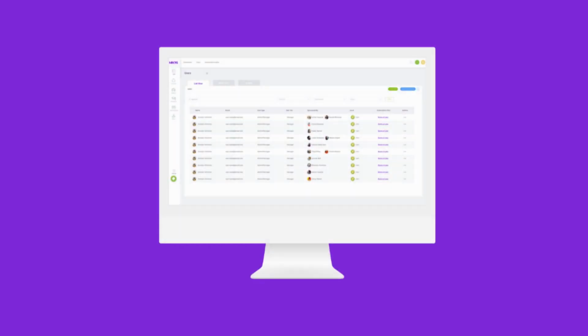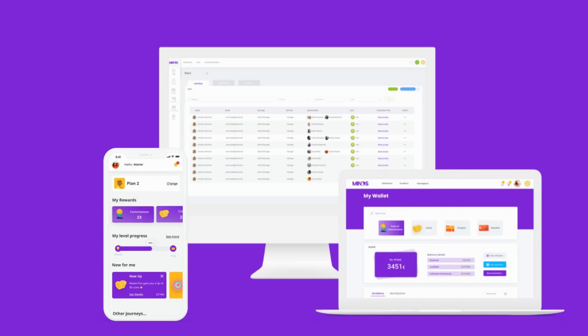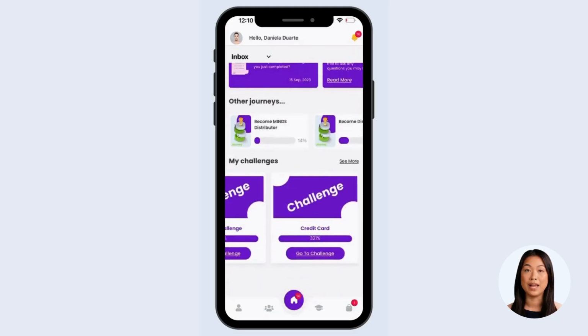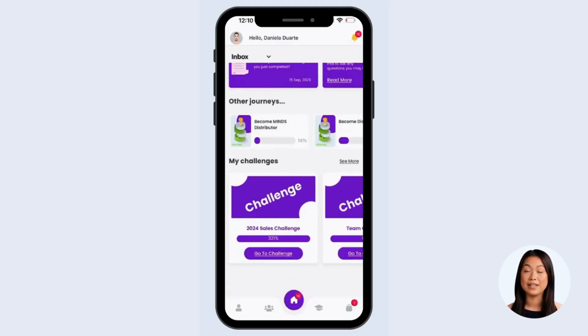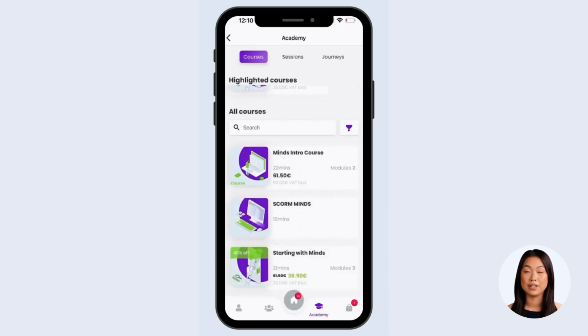Let's move on to the main experiences offered by the MINDS platform. First, there's the admin portal where business administrators have complete control over all operations. Next, we have the user portal, specifically designed for network distributors. Then, the mobile app. Our mobile app is super convenient, letting you manage your business on the go. So whether you're at home or out and about, you're always in control.